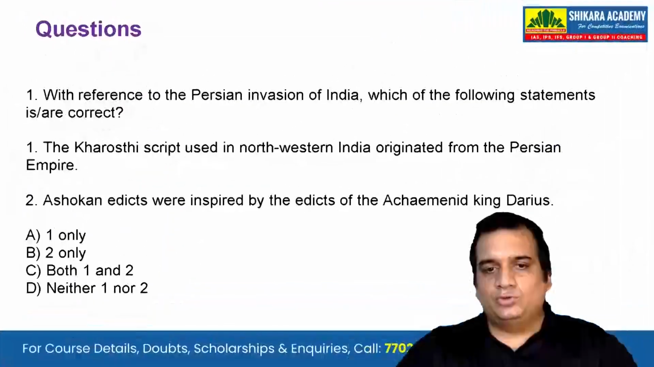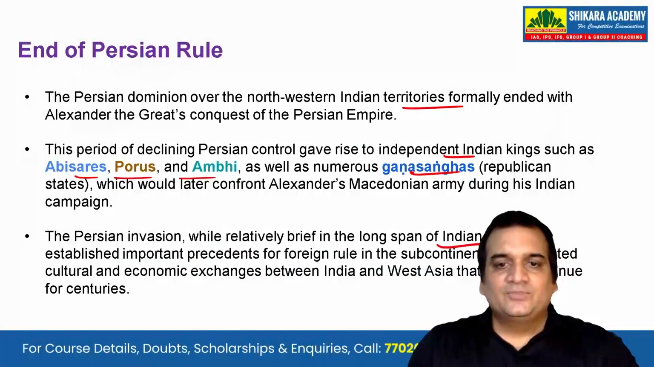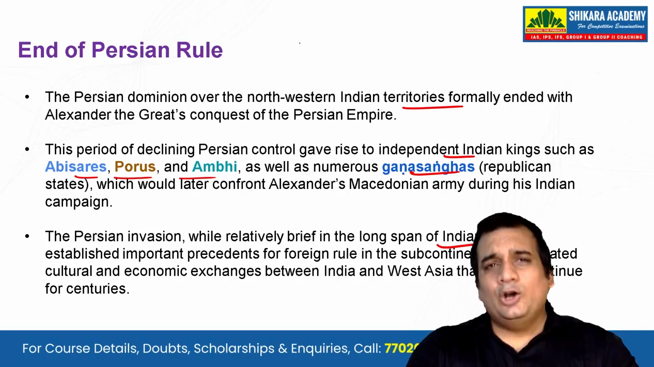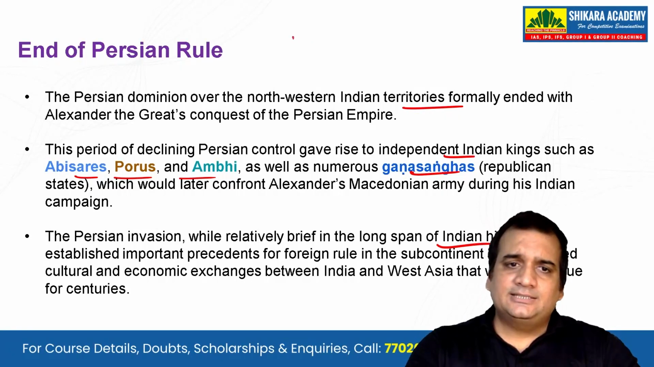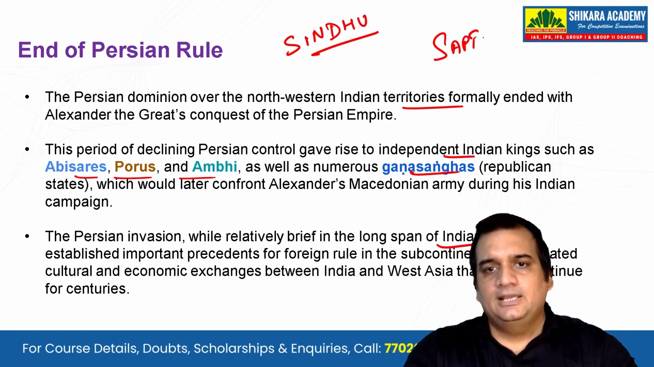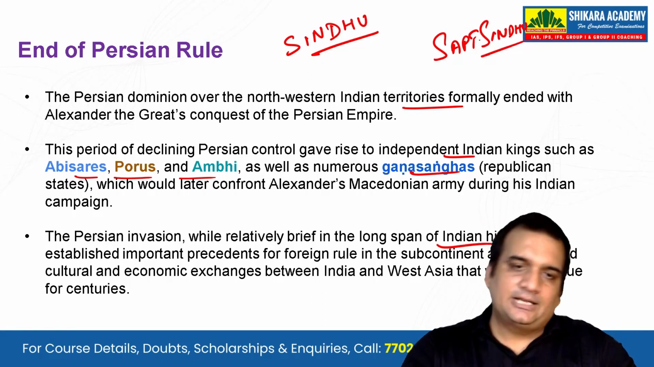And one more thing which I forgot to tell you at the start of my class. If you remember, in the Rig Veda, at that time, the Indus river was known as Sindhu. It was also known as Sapta Sindhu. Sapta Sindhu means seven rivers. We have read about this earlier in our classes.